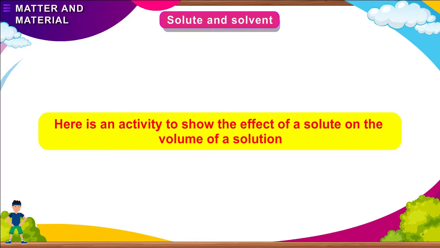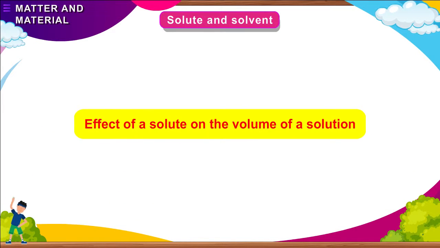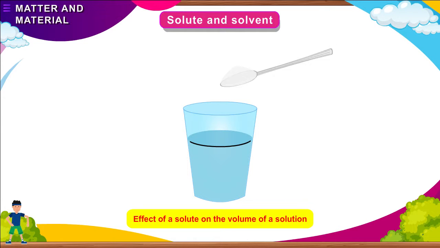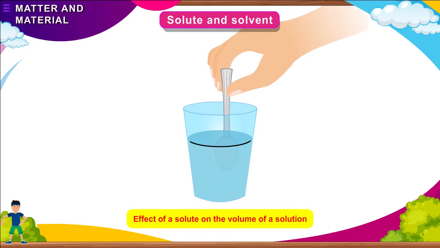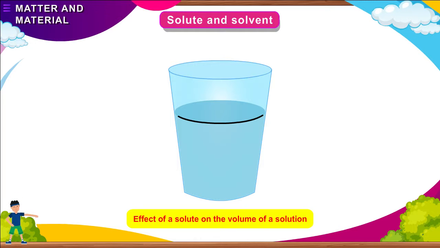Here is an activity to show the effect of a solute on the volume of a solution. Effect of a solute on the volume of a solution. Take some water in a glass. Mark the level of water with a marker. Now, dissolve 2 teaspoons of sugar in the water. Does the level of the solution change? The level remains almost the same.